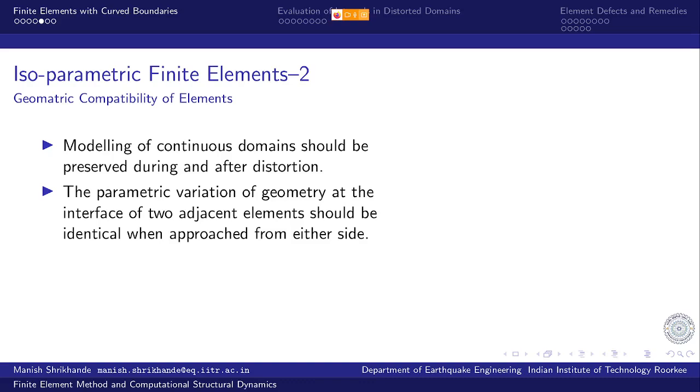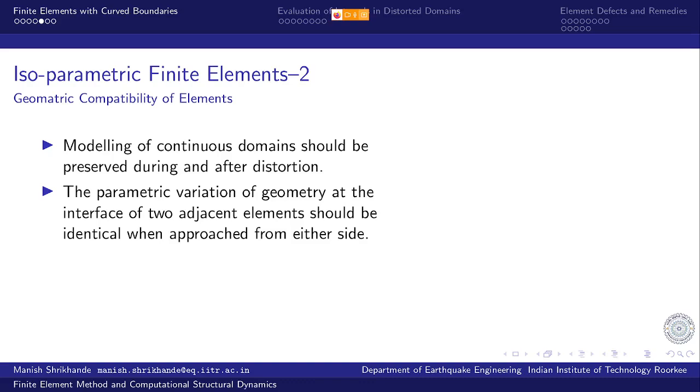So whatever is being done in element 1 is independent of whatever is being done in element 2. But the inter-element boundary is shared by these two elements, element 1 and element 2.